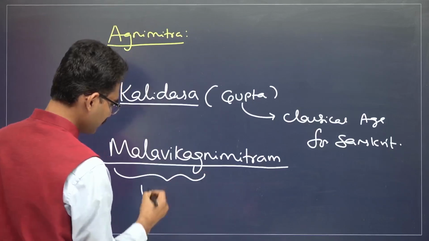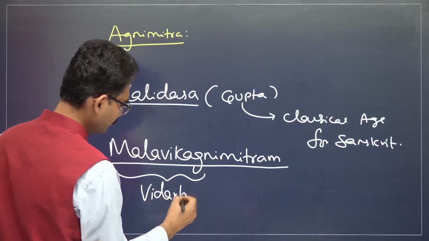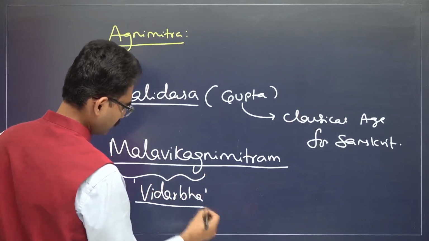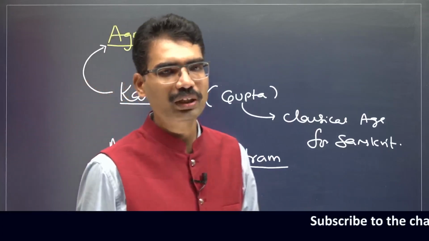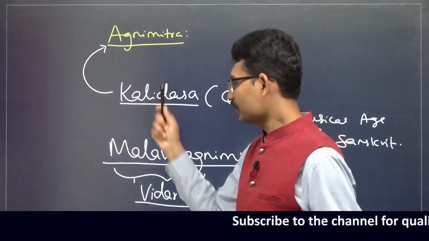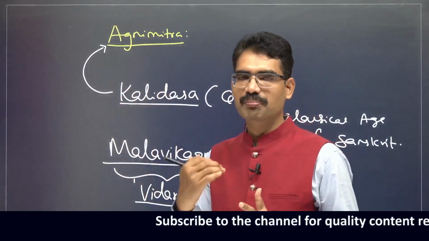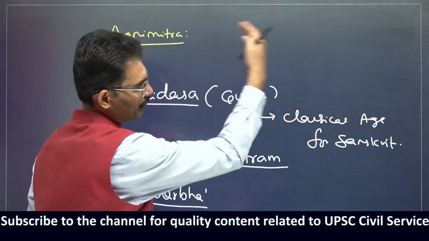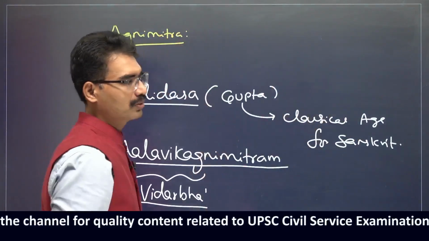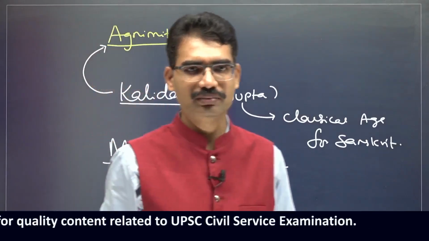Malavika is a princess from Vidarbha region. So it is a romantic love story between Agnimitra and Malavika. The book is Malavikagnimitram. Now you see how future generations are going to talk about the Shungas.